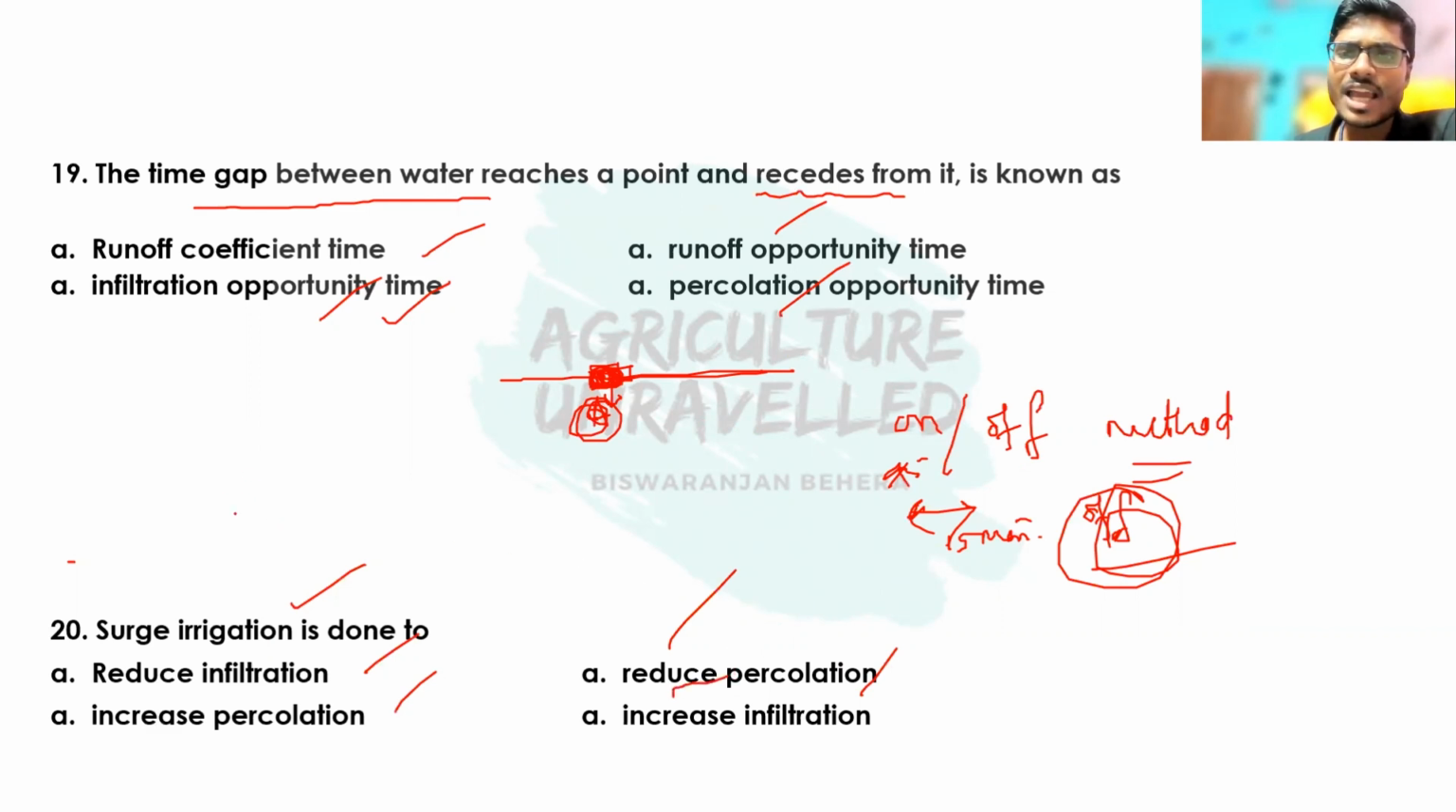So here one question can be asked like this. Suppose 2 points are there, A and B. Under surge irrigation, at which point is the infiltration opportunity time more? If the question comes like this, then the answer will be at both points the infiltration opportunity time is equal, because this is the main purpose of surge irrigation. The main purpose of surge irrigation is to reduce percolation loss by providing equal opportunity time throughout the field.